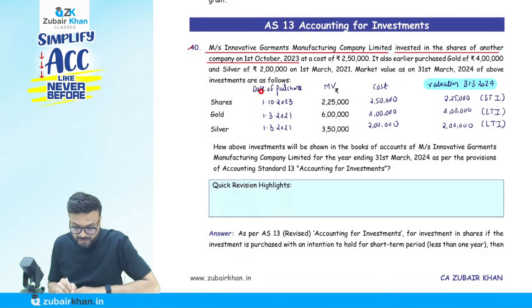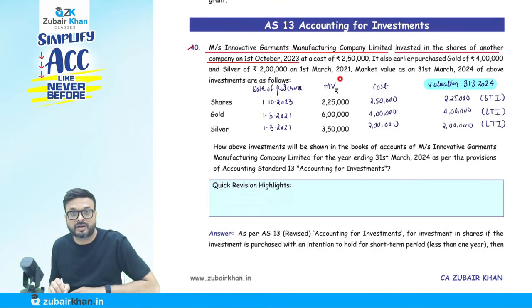The date of purchase, very simple, is for shares. That is the 1st of October 2023, at a cost of rupees 2,50,000. It also earlier purchased gold for rupees 4 lakh, and silver at rupees 2 lakh. These are the costs of shares, gold and silver.